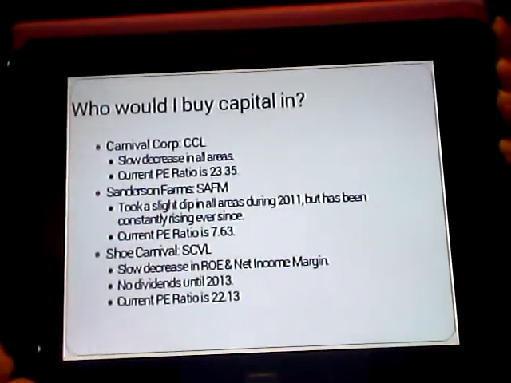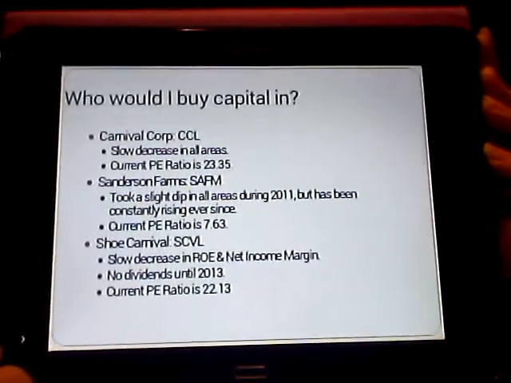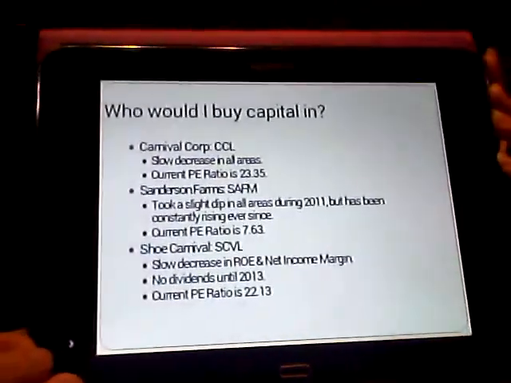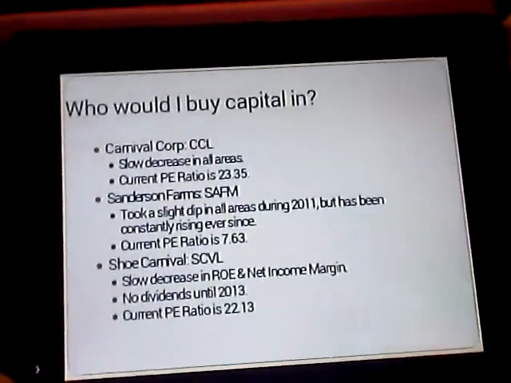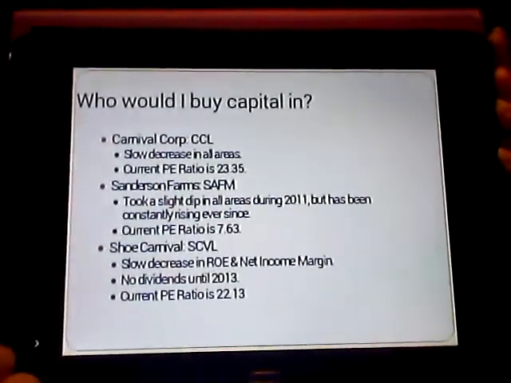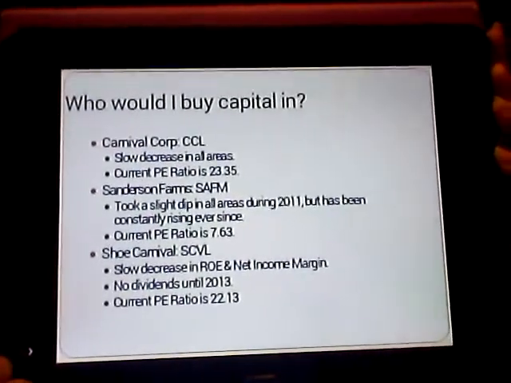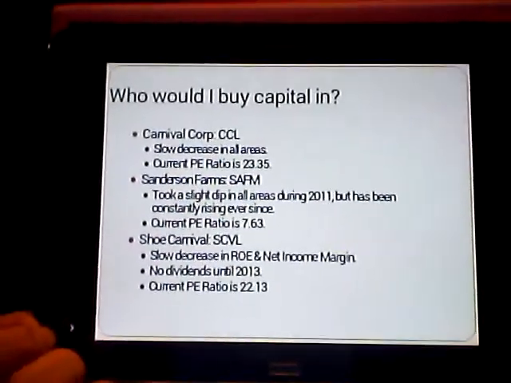The higher the PE ratio, the better, since their PE ratio signals how significant their growth opportunities are. Sanderson Farms, they took a slight dip in 2011 in this area as well, but they've been constantly rising ever since. Their current PE ratio, though, is fairly low at 7.63.